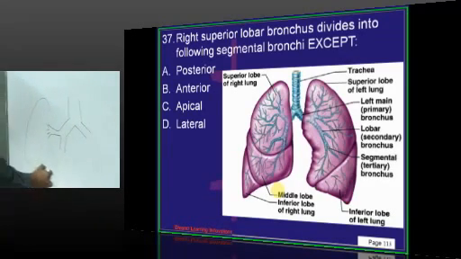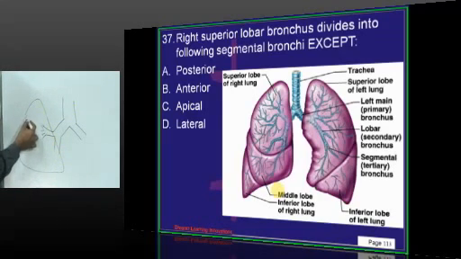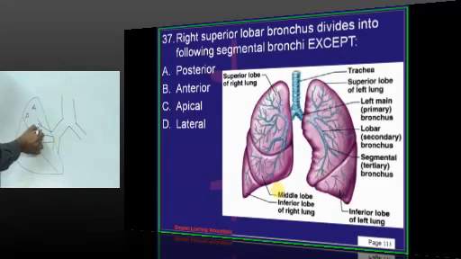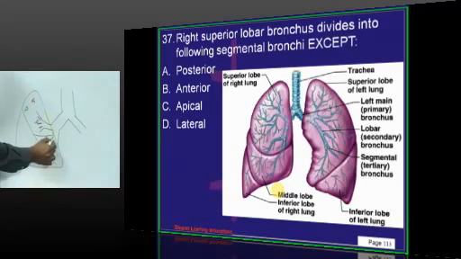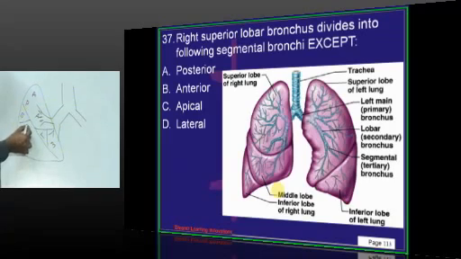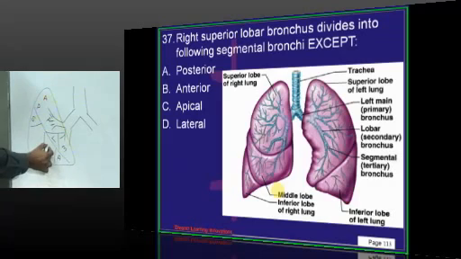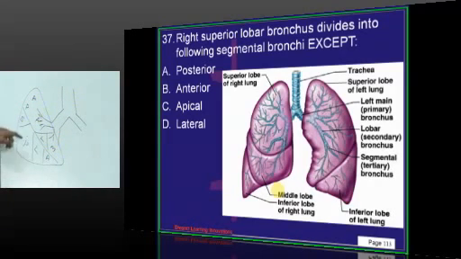Now the lung is composed of 3 lobes: upper lobe, middle lobe, lower lobe. Upper lobe is divided into apical, posterior, anterior. So these are the various segmental branches given by the eparterial bronchus. Then hyparterial bronchus divides into medial, lateral. They supply the middle lobe. For the lower lobe, you find superior, anterior basal, medial basal, lateral basal, posterior basal.